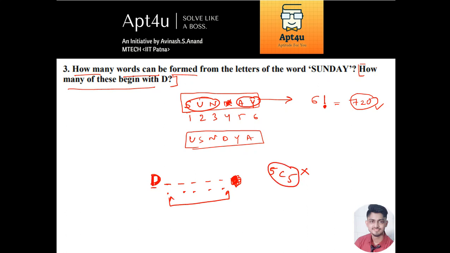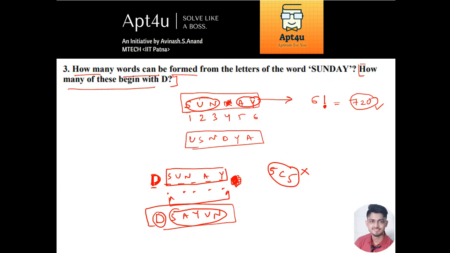Suppose you got something like D SUNAY. D is in the first position and the remaining letters are here. Now it is not that this is the only possible combination. You can also have another word like DSAYUN. This is also a possible word which begins with D. How do we include this combination? For that, we take 5C5 into the permutation of these remaining letters, which is 5 factorial, which is nothing but 1 into 120, equal to 120 words. So basically there are 120 words which begin with D.